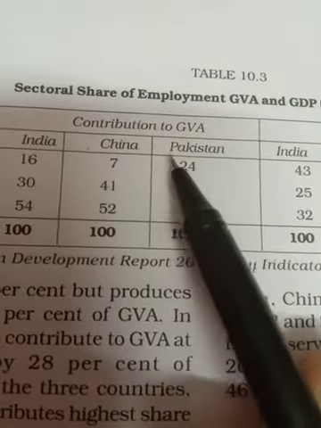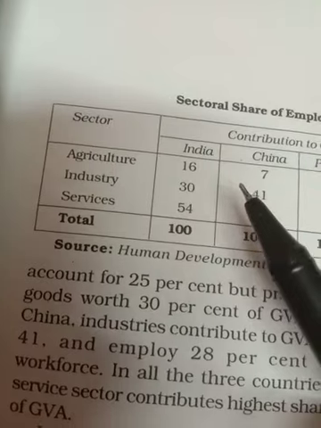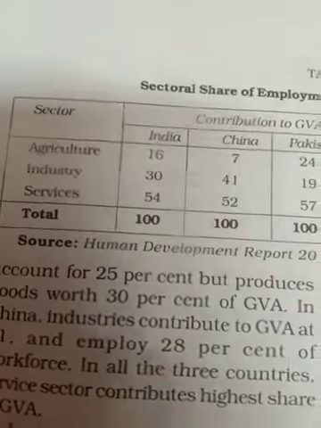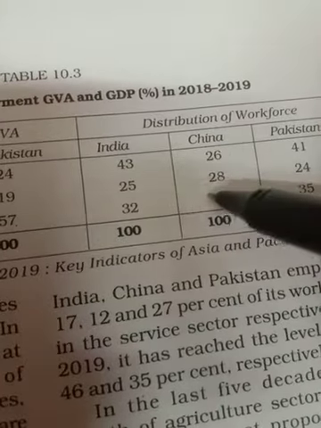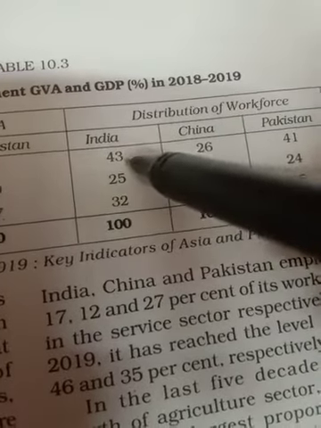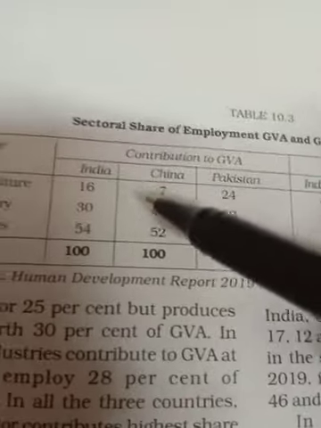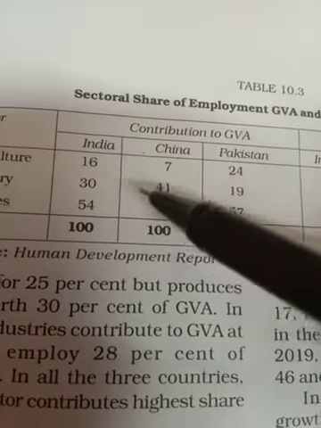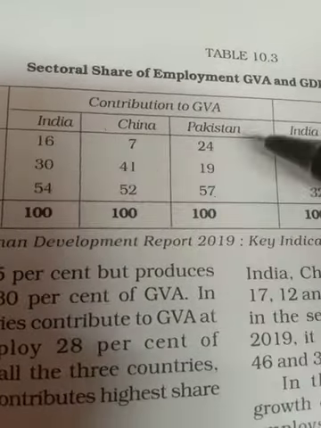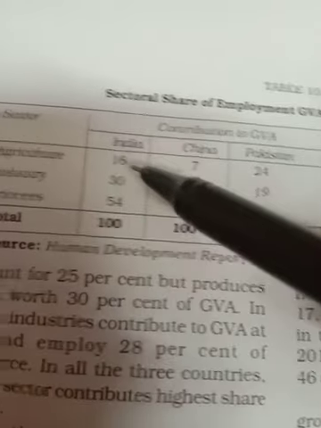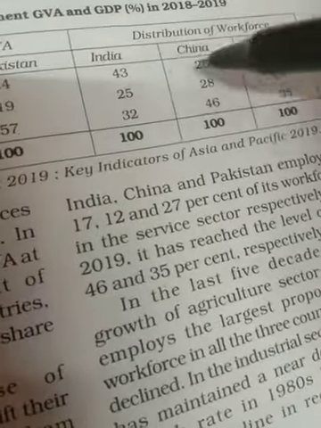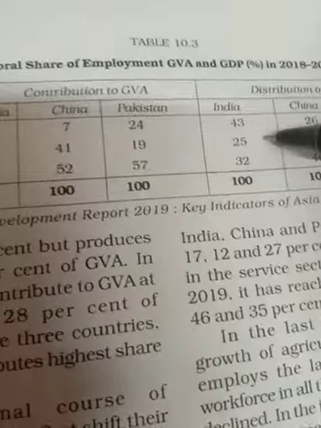This is the contribution to GDP from the agriculture sector, and this is the workforce in the same sector. The workforce is more in India and Pakistan compared to China. But in contribution to GDP, India has 16 and Pakistan more. So India has less contribution even though it has more workforce in the agriculture sector.